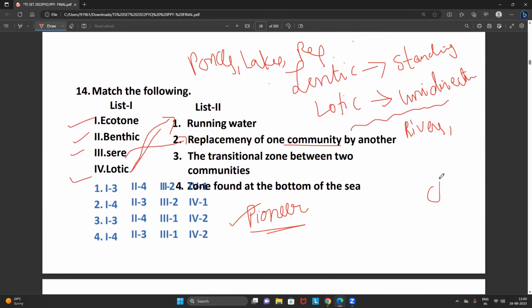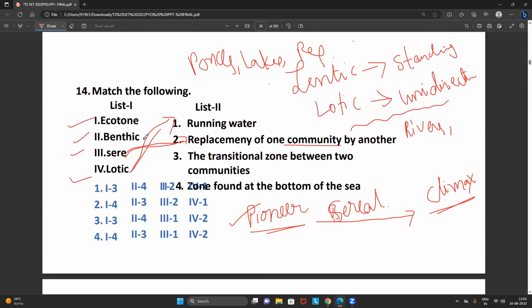Which is the ending species? That also you know very well. The ending species is called the climax species. Now the question is, between the pioneer and climax, whatever is present, that is what we can call the ser or the seral community.